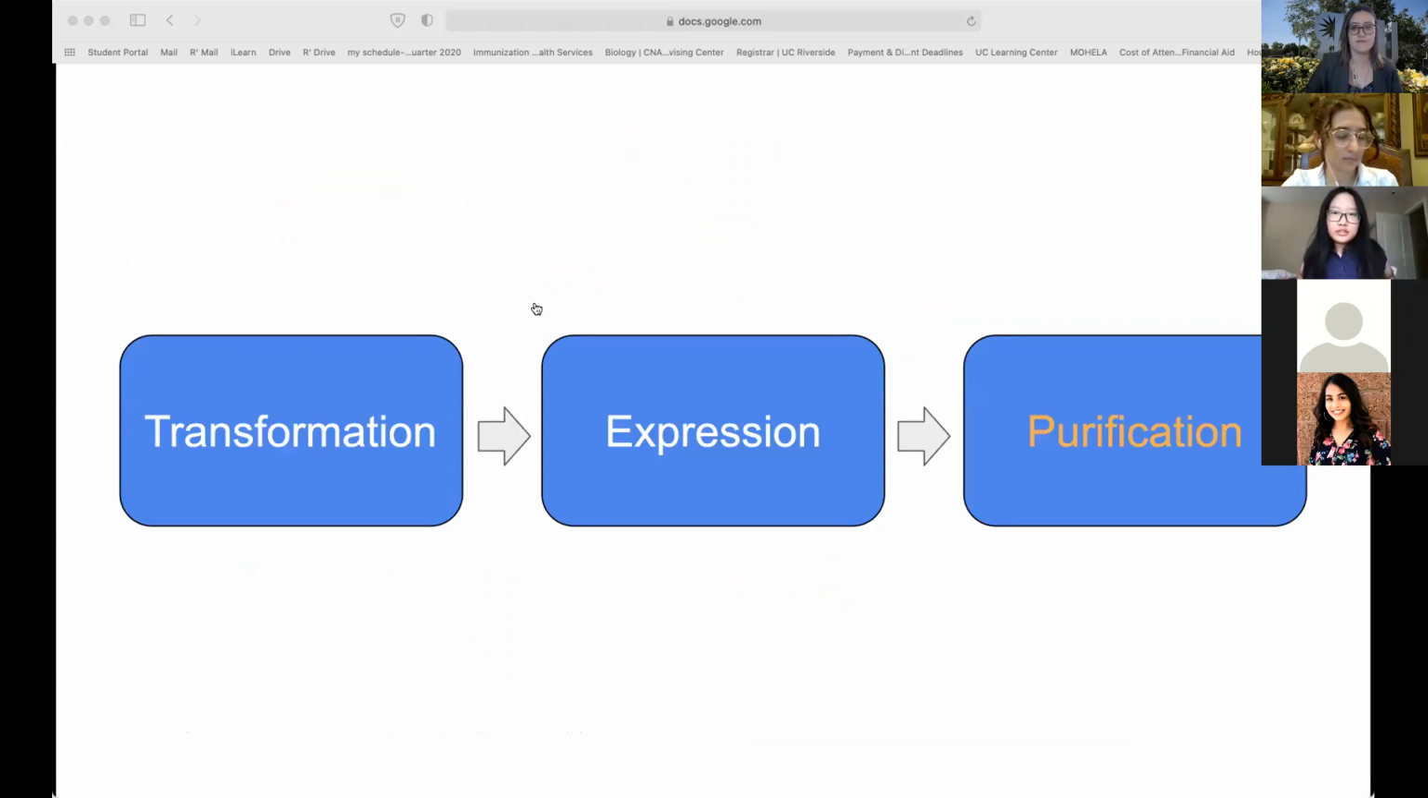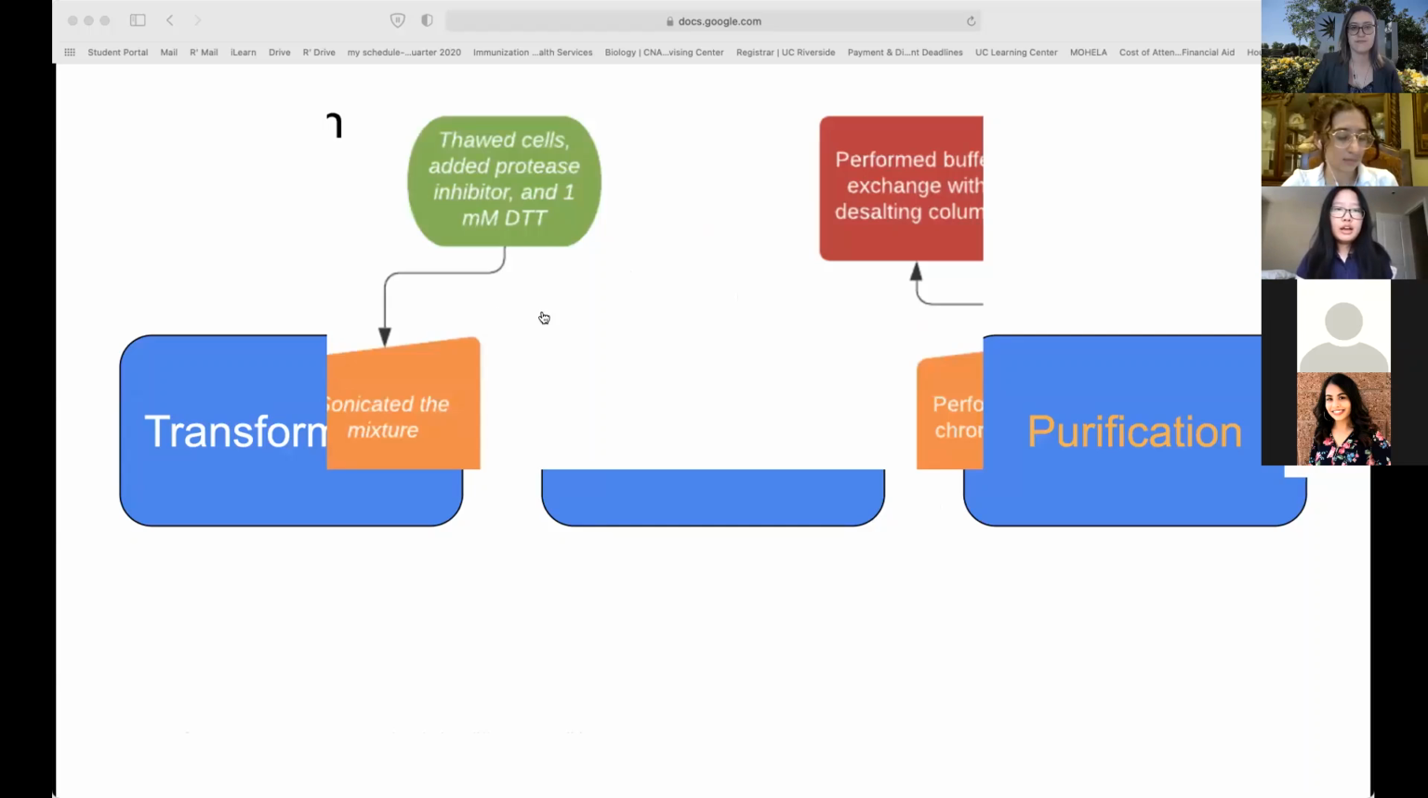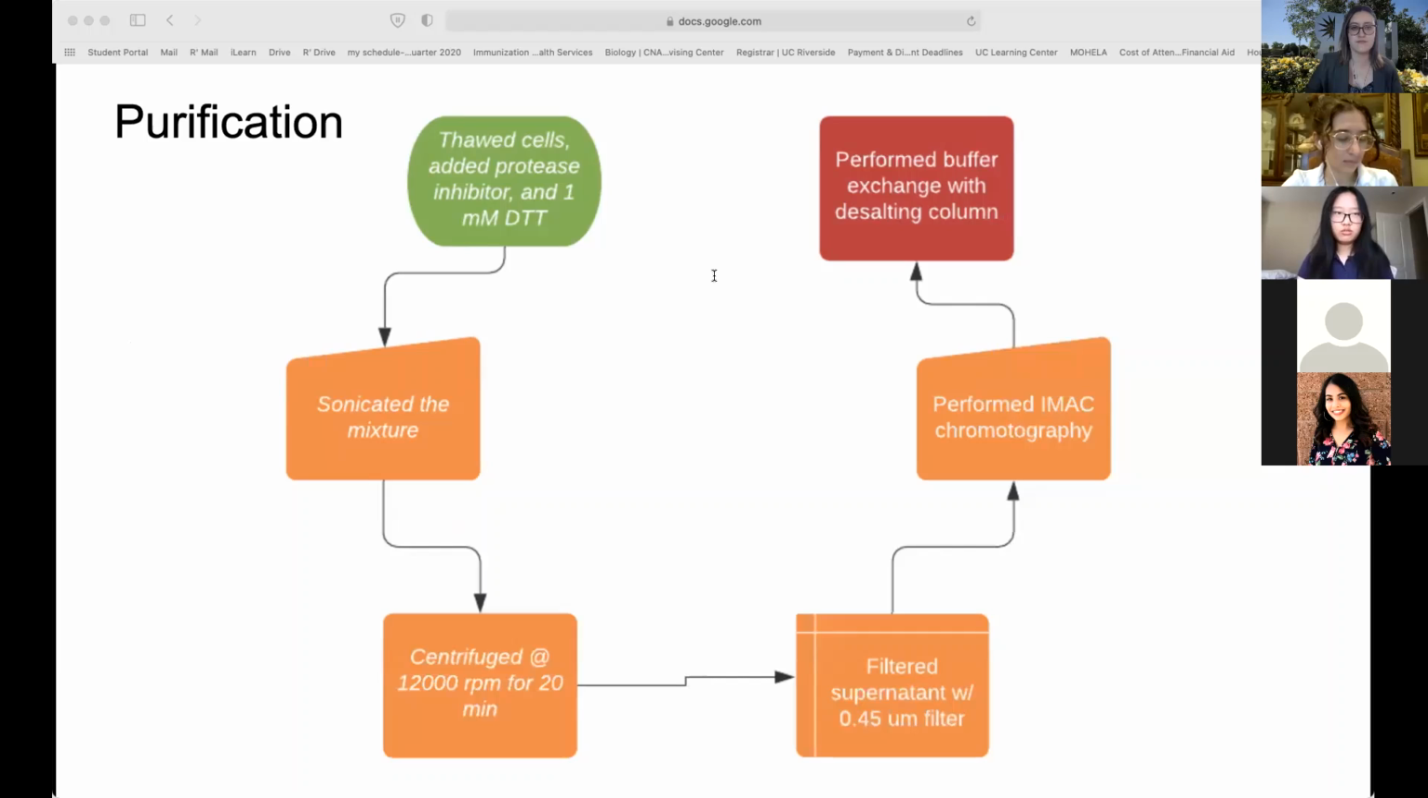And once it was successfully verified that our mutant receptor protein was successfully expressed, we moved on to the purification of the protein. And to purify, protease inhibitor and DTT, a reducing agent, were added to the thawed cells resulting from the expression protocol. And the resulting mixture was sonicated in on and off cycles to weaken the cell membrane and allow the desired protein to be released into the supernatant.